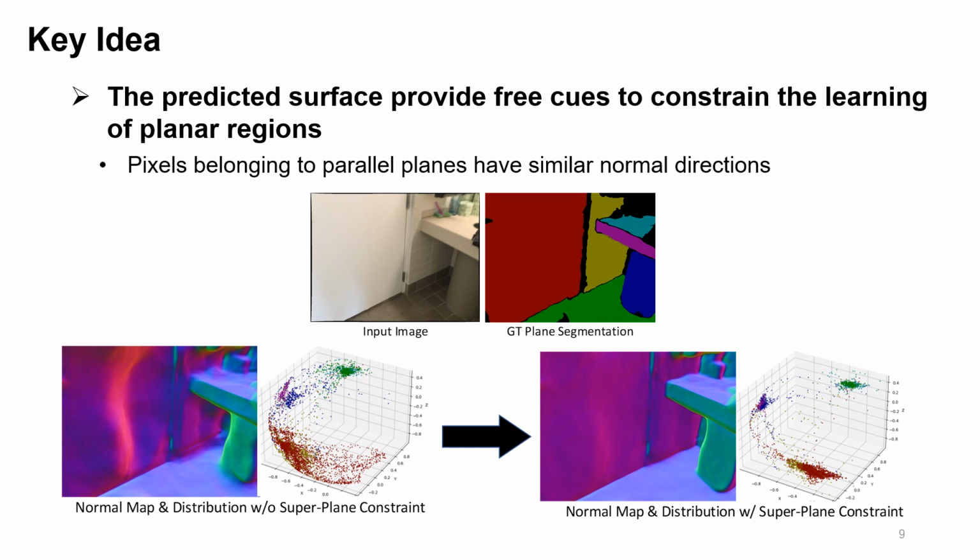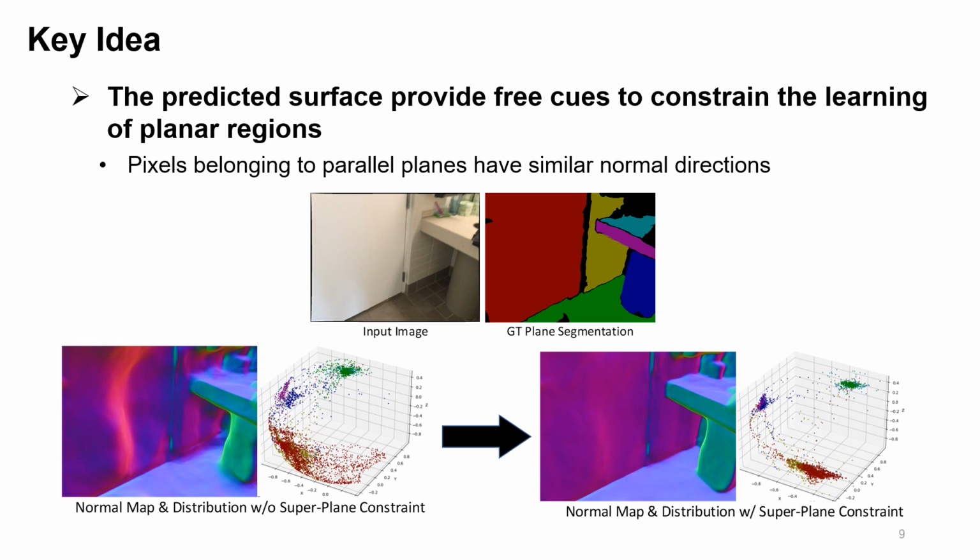As aforementioned, we use the rendered normal map to generate superplanes. In the bottom left figure, we show the rendered normal map and the corresponding scatter plot of the normal direction. We can see that, despite some noise, points belonging to parallel planes usually have more similar normal directions compared to others. Therefore, we group pixels with similar normal values into the same cluster, which we call the superplane. The superplane constraint is then applied to force the normal directions within the same superplane to be the same, thus constraining the reconstruction of large superplane regions.